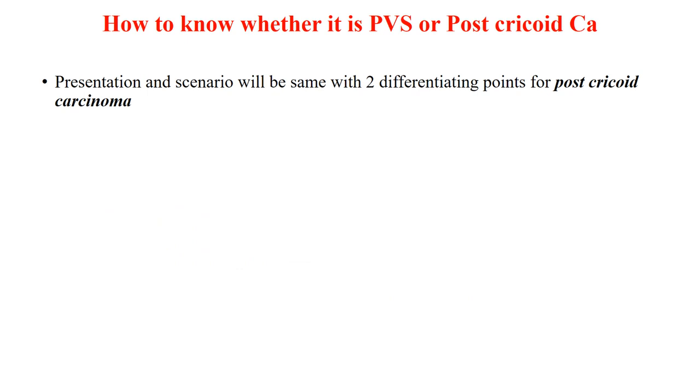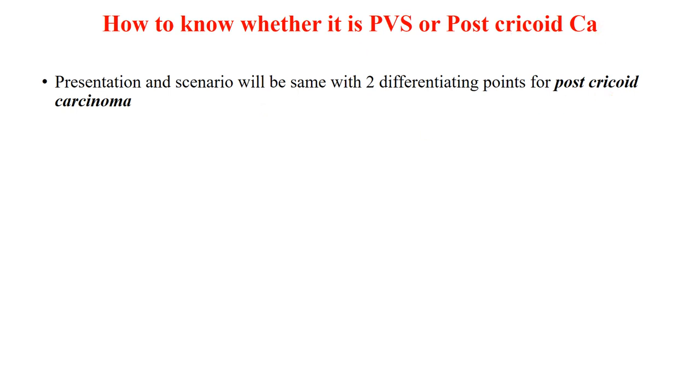So, a very important question now, the main question: how to know whether it is Plummer-Vinson syndrome or a post-cricoid cancer? The presentation and scenario will be the same, but two main points will differentiate between Plummer-Vinson syndrome and the post-cricoid CA.